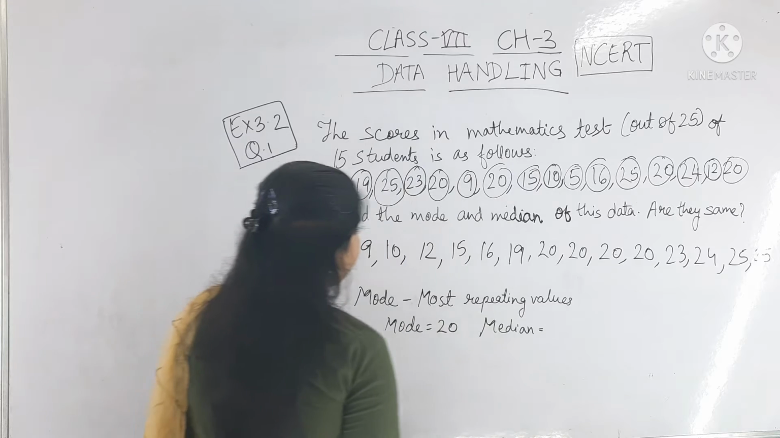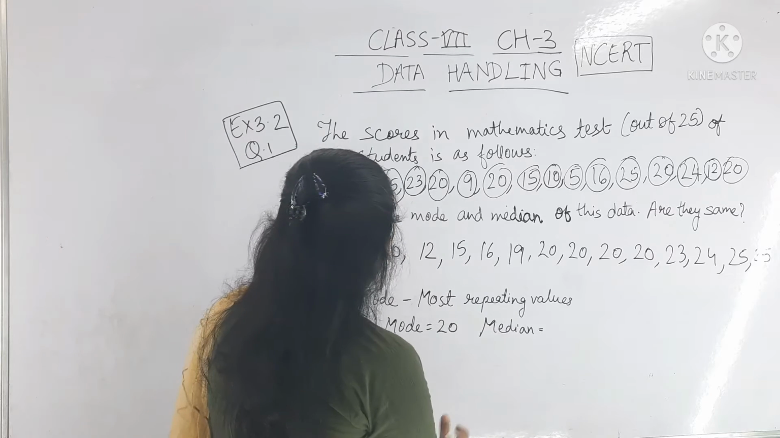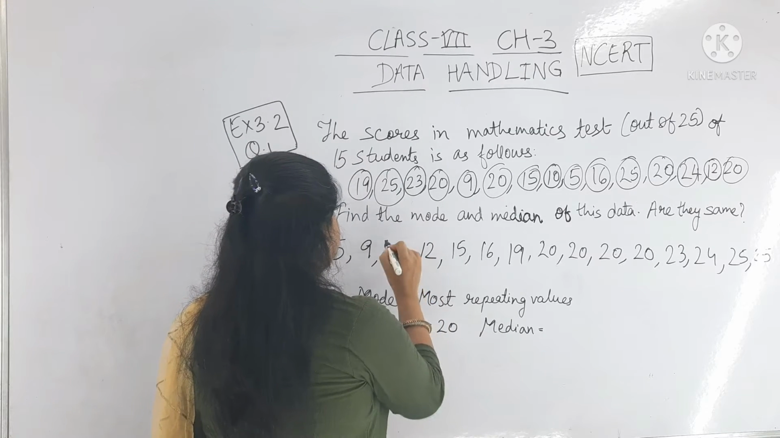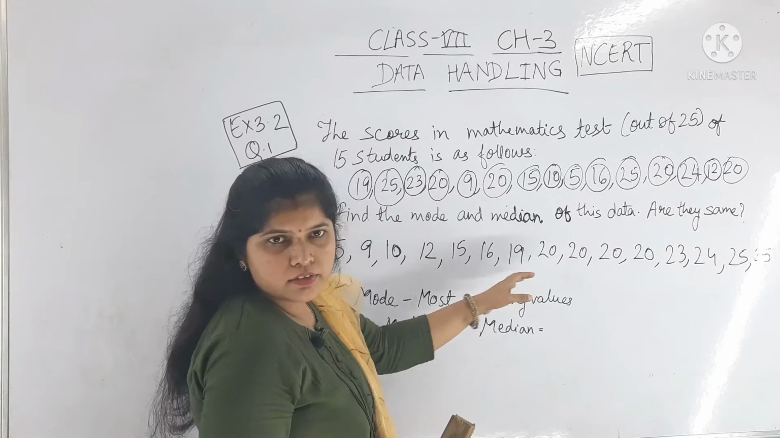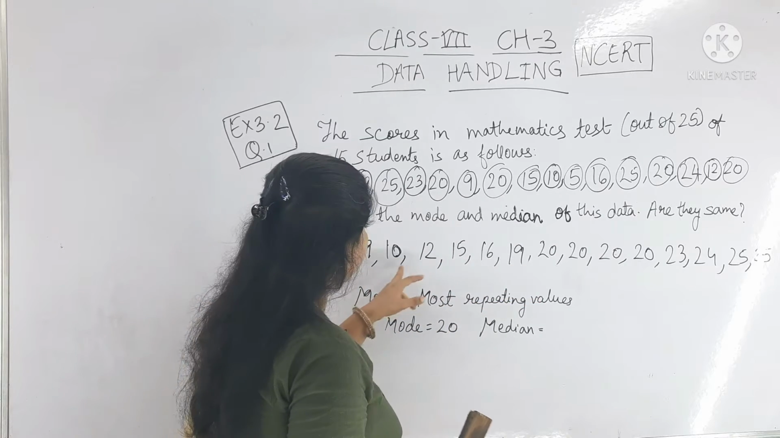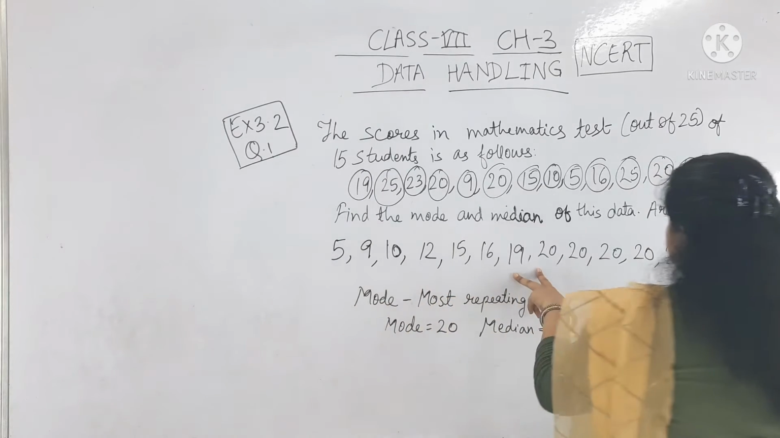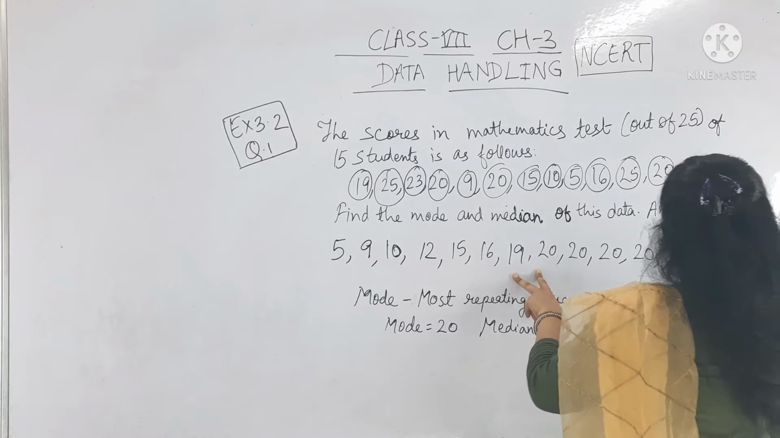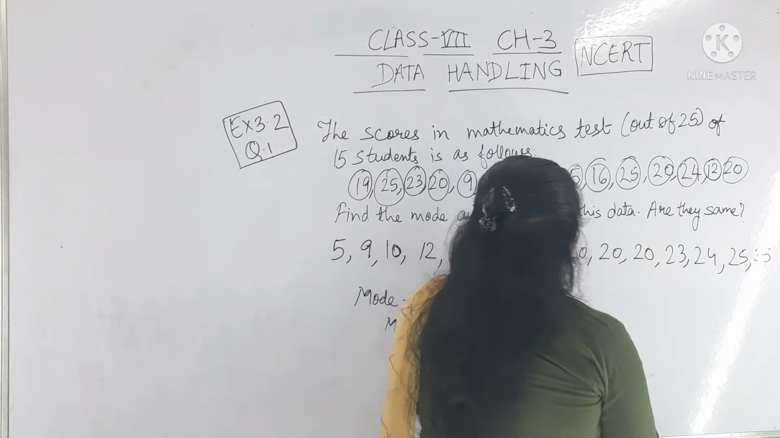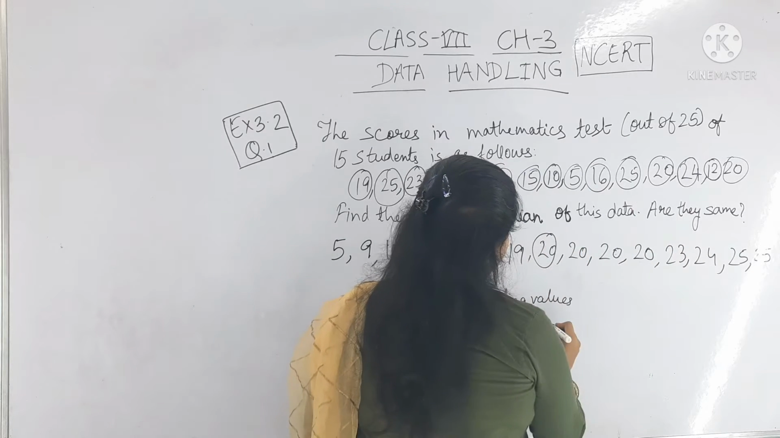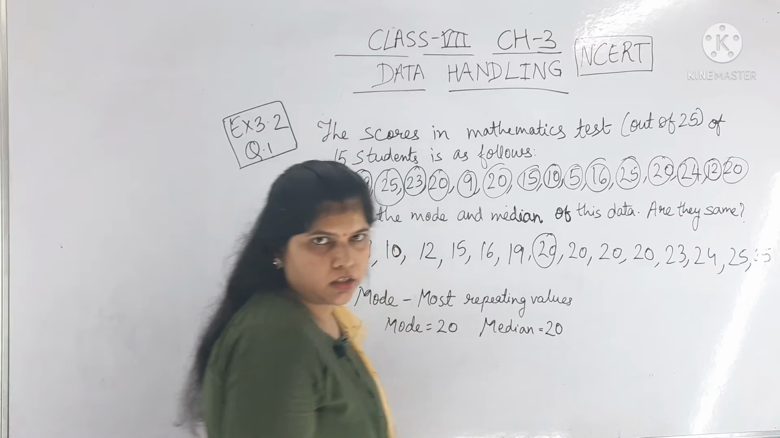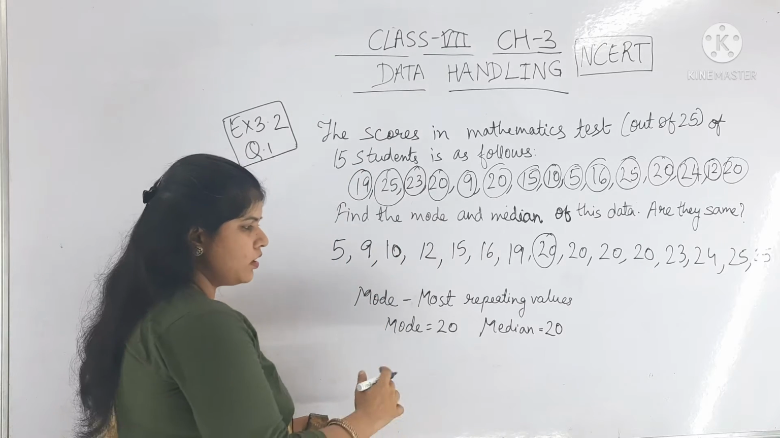And median is the middle value. You can see that 15 values are given. So here 1, 2, 3, 4, 5, 6, 7 from here, and from here 1, 2, 3, 4, 5, 6, 7. So this will be the middle value. So median is 20.